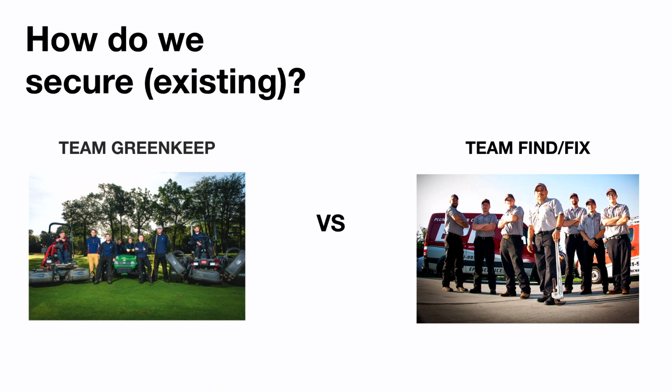Okay, so for our existing dependencies, we have two approaches that we can take on. One is the process of greenkeeping. So we try to keep all of our dependencies updated to the latest versions at all times. But there's a slight problem with this. As Matt had mentioned, we have 4,000 microservices and thousands of dependencies. At this size, we can't scale our team to keep all of these dependencies updated reliably.